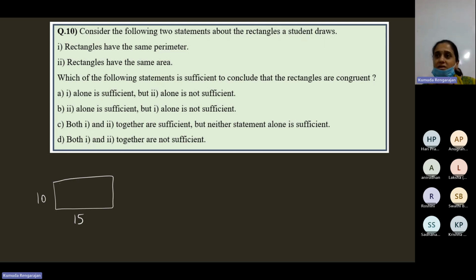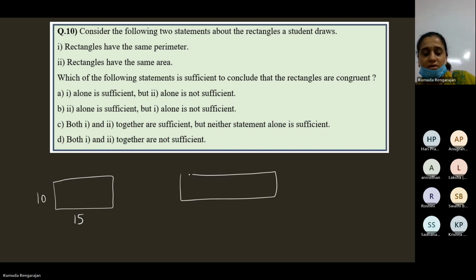Now take another rectangle. Perimeter is 50. Half of it is 25. Tell me something plus something which is 25. 12 and 13, or 20 and 5 is 25. Okay, so let's take another. Length is 20, breadth is 5. We fixed the perimeter to be 50 units. Half of the perimeter is 25. So length 15, breadth 10. 15 plus 10, 25. And 25 plus 25, 50 is the perimeter. The second one also has perimeter 50, correct?